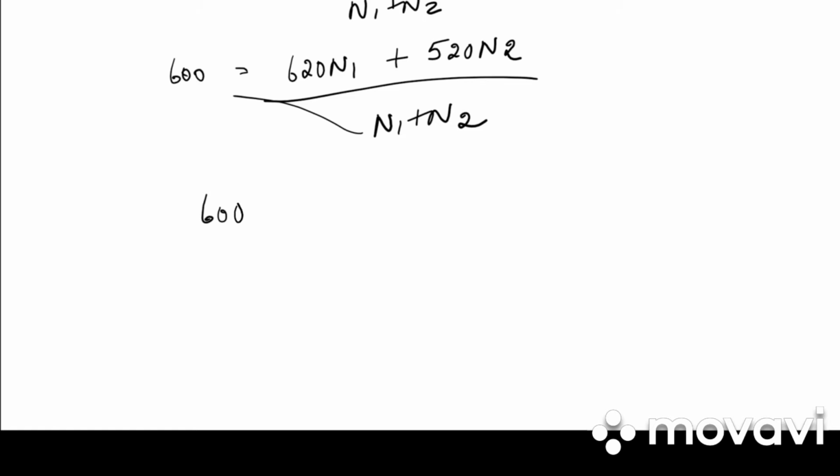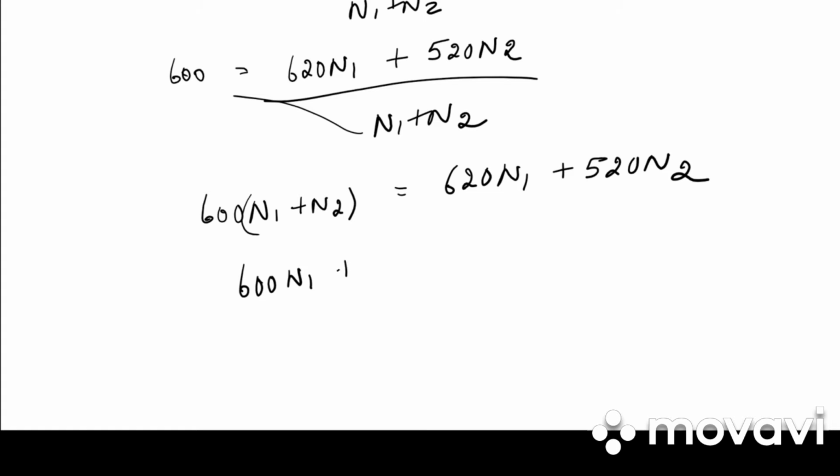Cross multiply. 600 into n1 plus n2 is equal to 620 n1 plus 520 n2. So 600 n1 plus 600 n2 is equal to 620 n1 plus 520 n2.